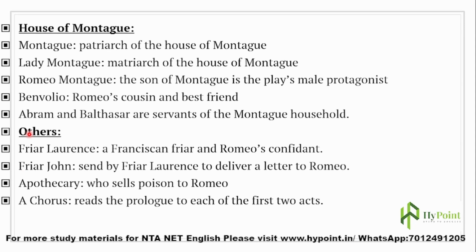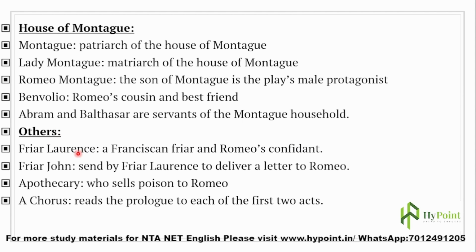Now let's see the House of Montague. Montague is the patriarch of the House of Montague. Lady Montague is the matriarch. Romeo Montague is the son of Montague and the male protagonist. Benvolio is Romeo's cousin and best friend. Abram and Balthazar are servants of the Montague household. I have included only the important characters here because the character list is lengthy, so I cut it short so that you can at least remember the important ones. And there are some other characters as well.